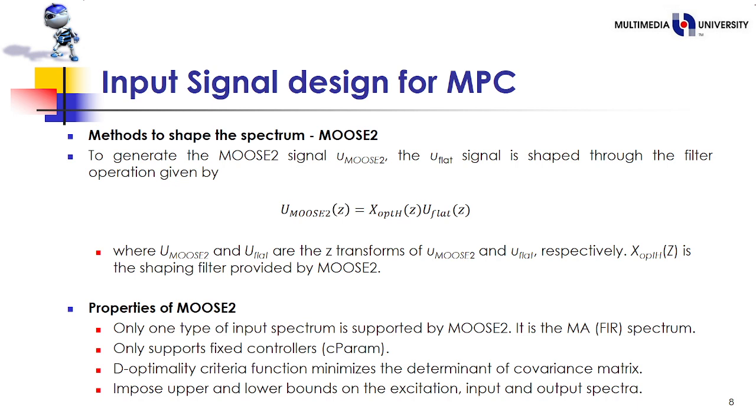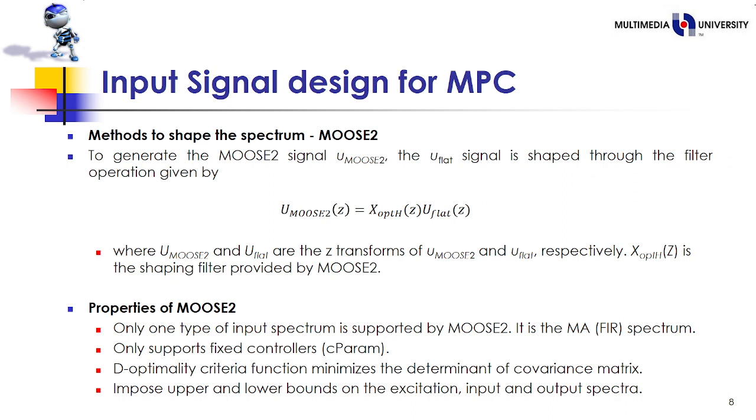MOOS signal. The MOOS signal U moos is obtained from the U flat signal, shaped through the filter operation given by U moos equals X OPT times U flat, where U moos and U flat are the Z transformations of U moos and U flat respectively. X OPT is the shaping filter provided by MOS2.